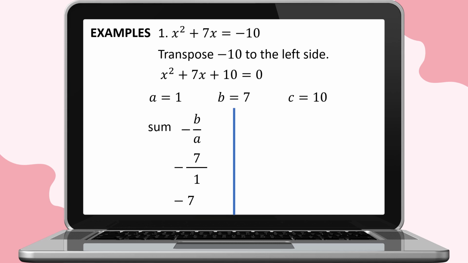We now solve for the product of the roots. The product is equal to the quotient of c and a. The value of c is equal to positive 10 over the value of a, which is equal to positive 1. So 10 divided by 1 is equal to positive 10. So the product of the roots is equal to positive 10.